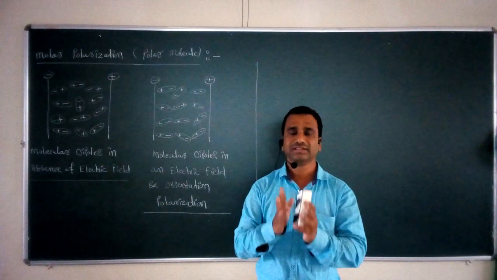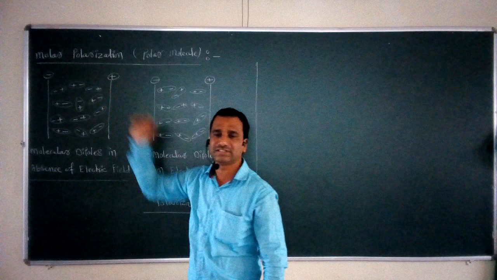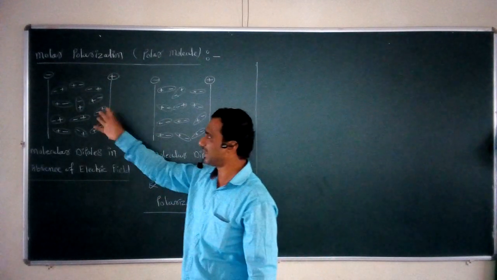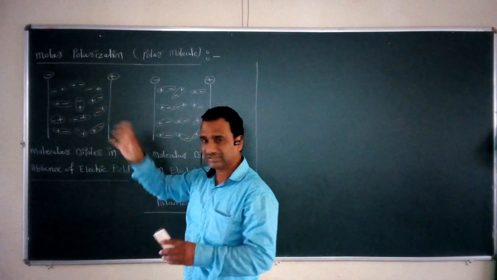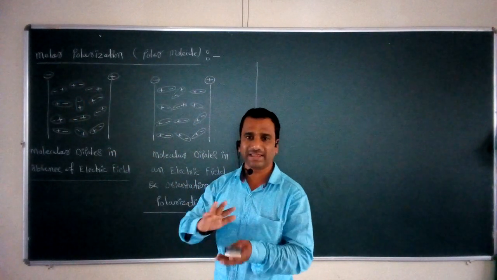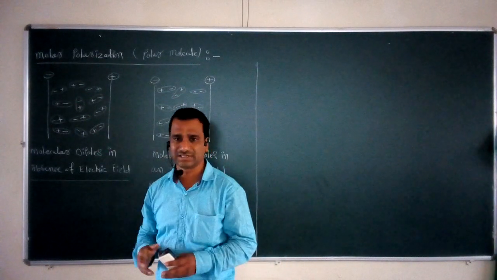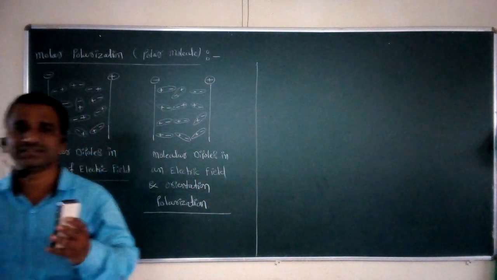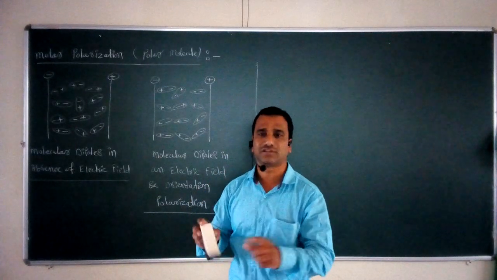When we consider that molecule in the absence of an electric field, this type of randomness is observed. Now, what is meant by this randomness? These molecular dipoles travel in random directions. They cannot have a fixed orientation. That's how we can say that this type of randomness is observed in the absence of the electric field.